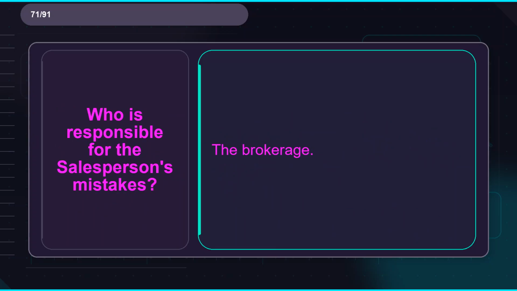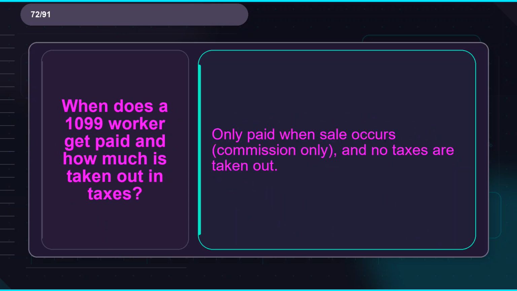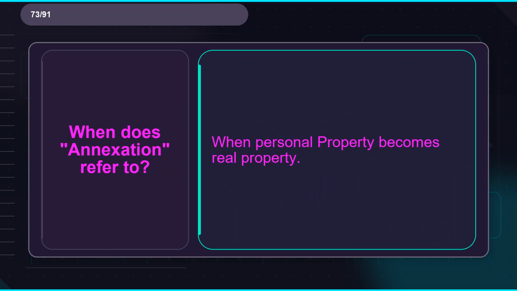Flashcard 71. Term, who is responsible for the salesperson's mistakes? Definition, the brokerage. Flashcard 72. Term, when does a 1099 worker get paid and how much is taken out in taxes? Definition, only paid when a sale occurs, commission only, and no taxes are taken out. Flashcard 73. Term, what does annexation refer to? Definition, when personal property becomes real property.